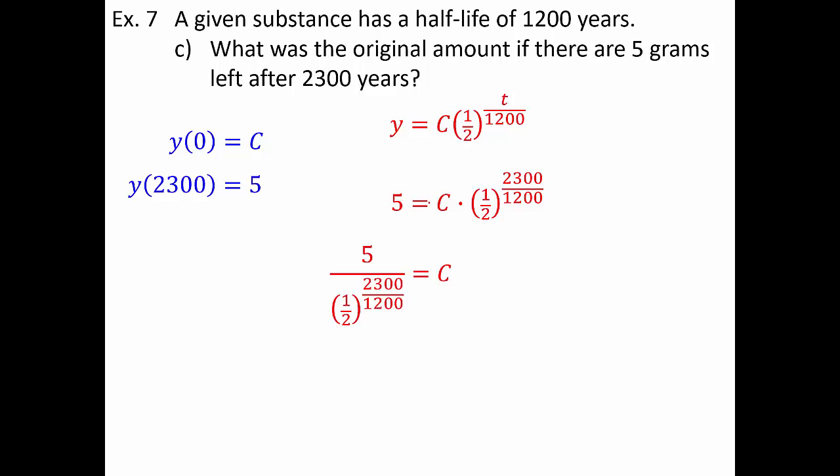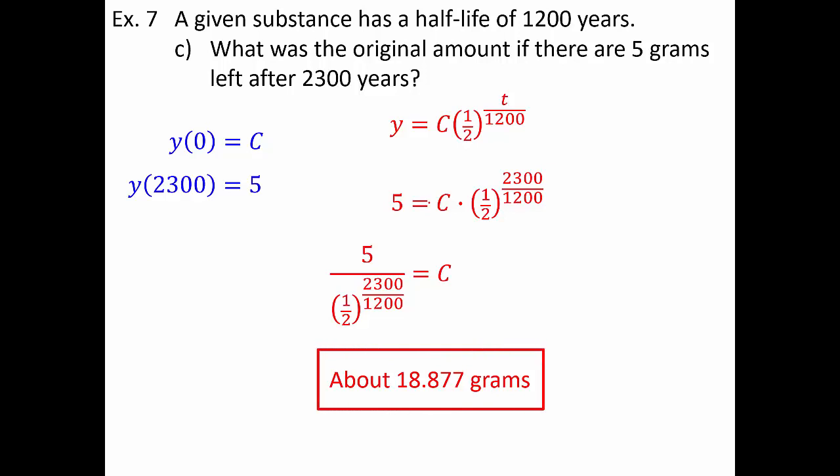Divide both sides by 1/2 raised to the 2300 over 1200, and I get 5 over 1/2 raised to the 2300 over 1200. Type that in your calculator very, very carefully, and if you type it in correctly, you should get about 18.877. So a substance with a 1200-year half-life that has 5 grams left after 2300 years must have started with 18.877 grams.